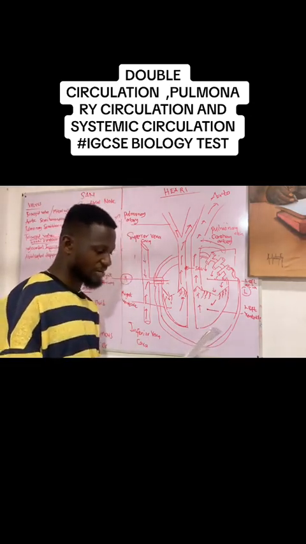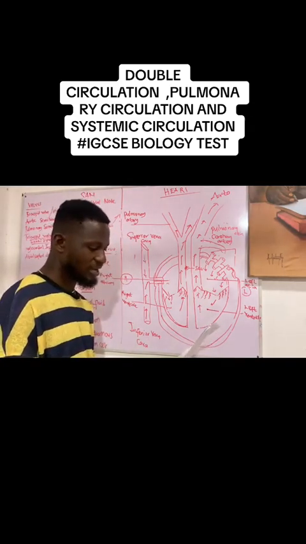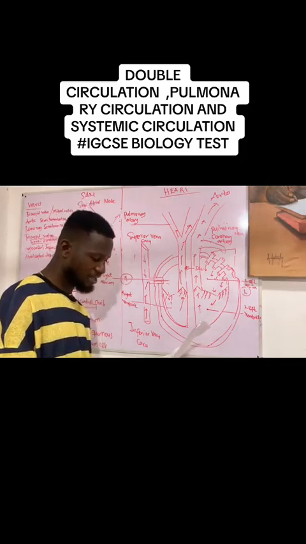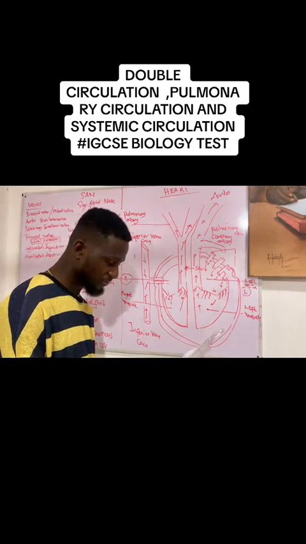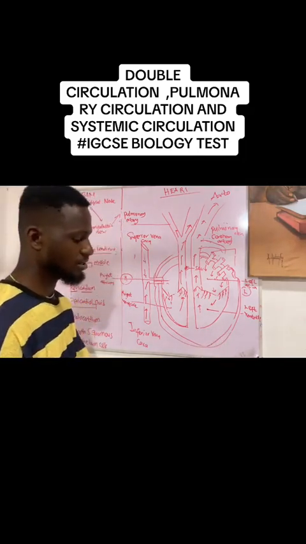The function of the mitral valve is to prevent the reflux of blood from the left ventricle to the left atrium. C is the correct answer.